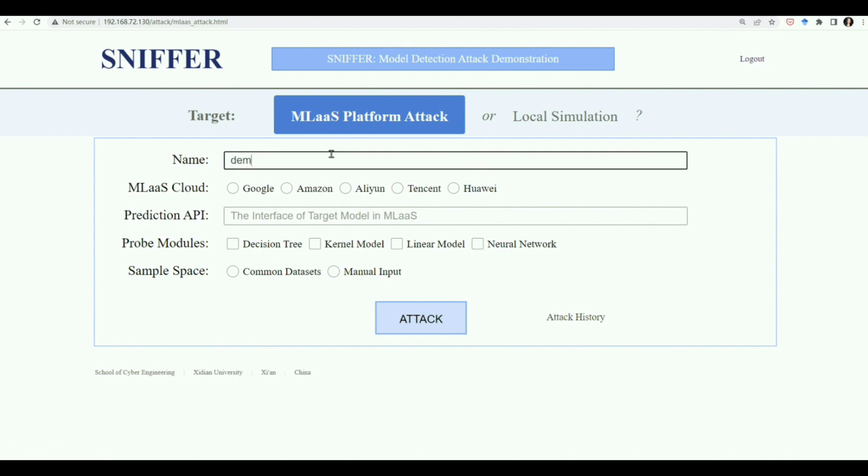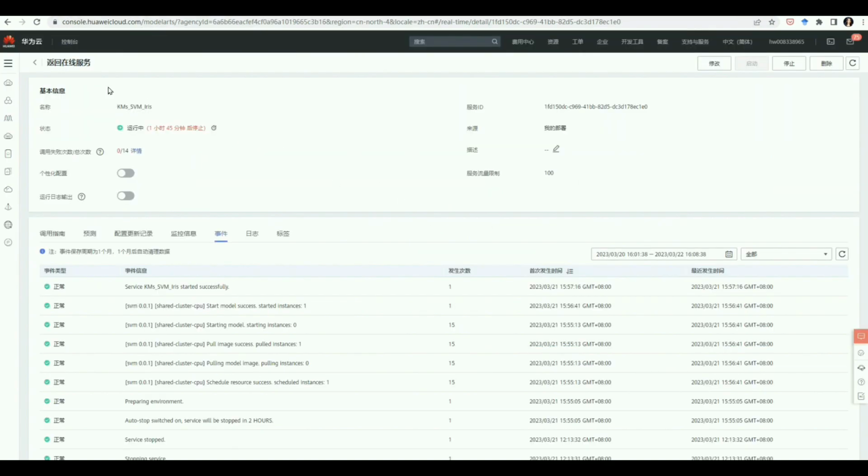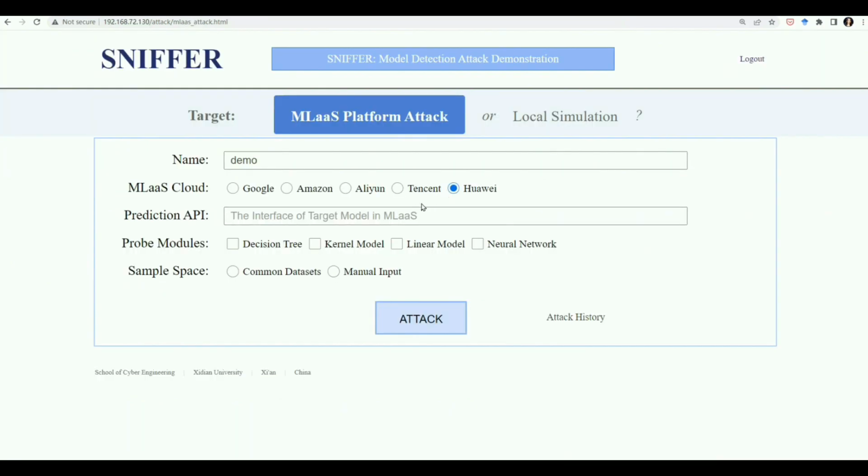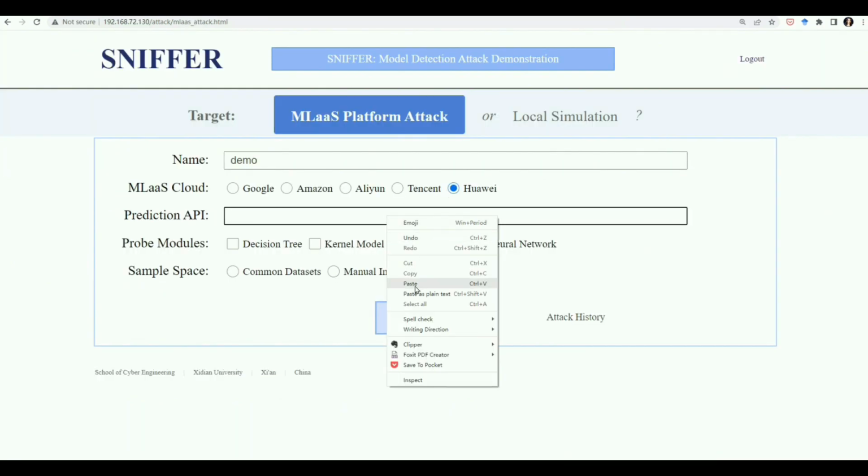Second, the audience selects the MLAS cloud to be attacked and the prediction API of the target model provided by the MLAS platform. In this demonstration, we take the Huawei Cloud as an example, where SVM, which belongs to the kernel model, has been deployed in advance. So we select Huawei Cloud and fill in the model prediction API.